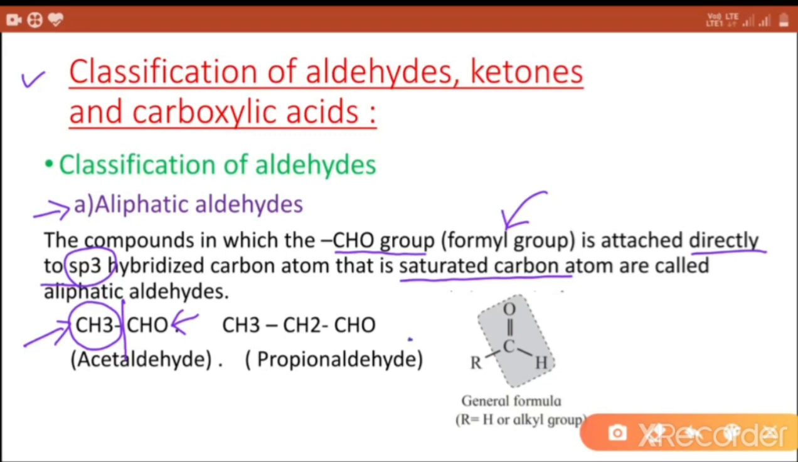Second example, propionaldehyde. In this compound, the CHO is a functional group which is attached with this carbon atom, and this carbon atom is sp3 hybridized carbon. The general formula of the compound is given as RCHO, which contains CO double bond, and R equal to H or alkyl group.